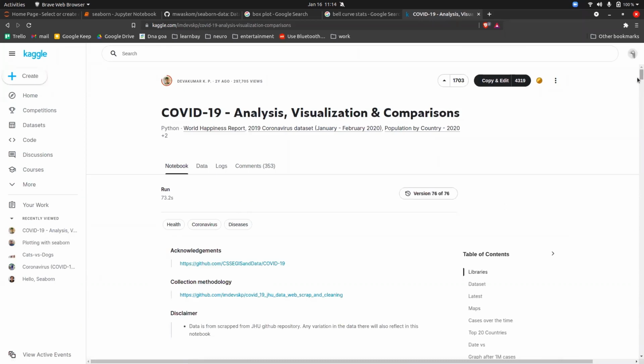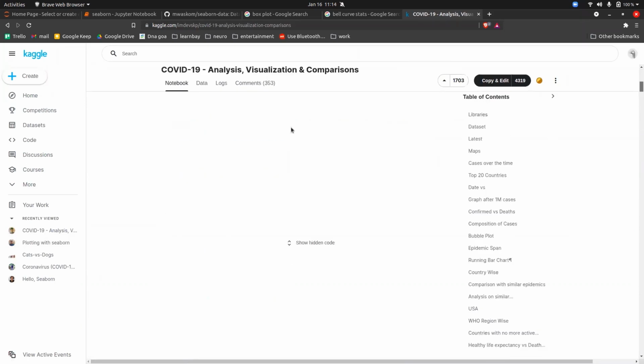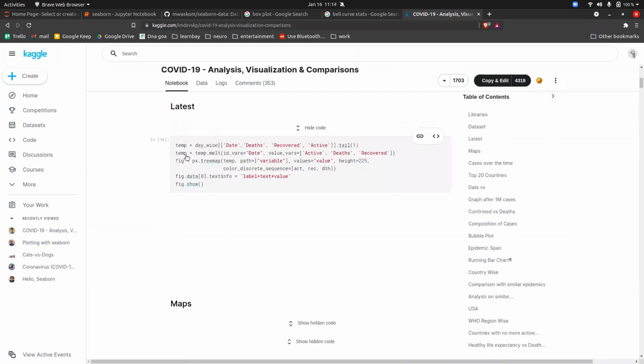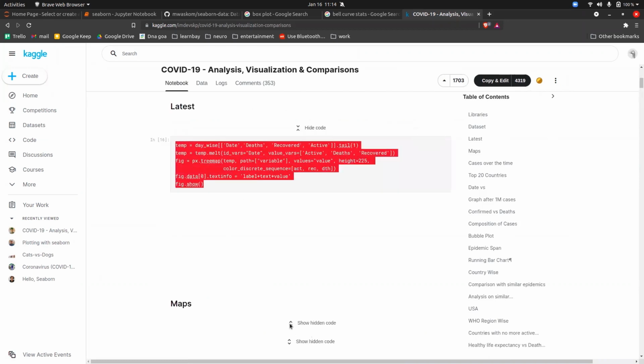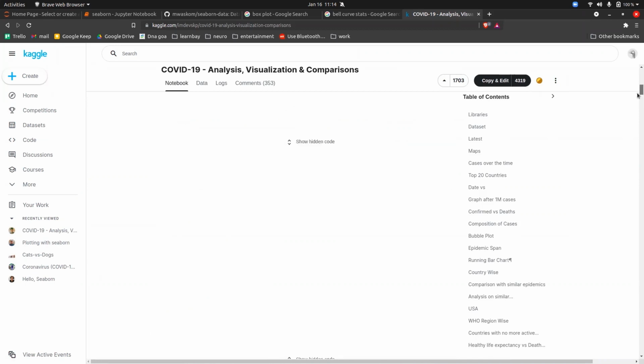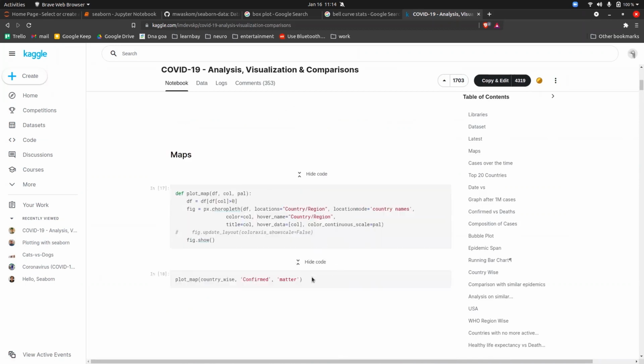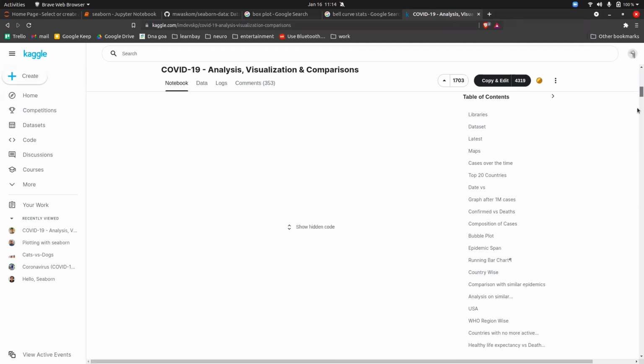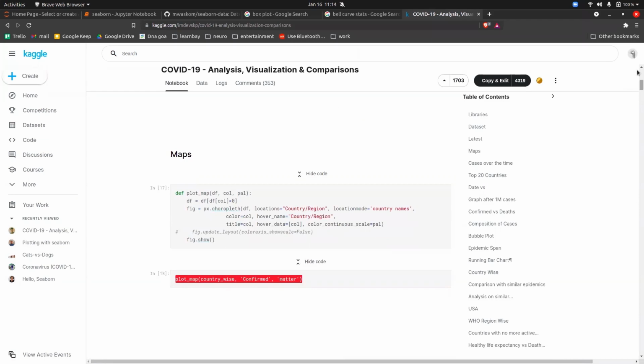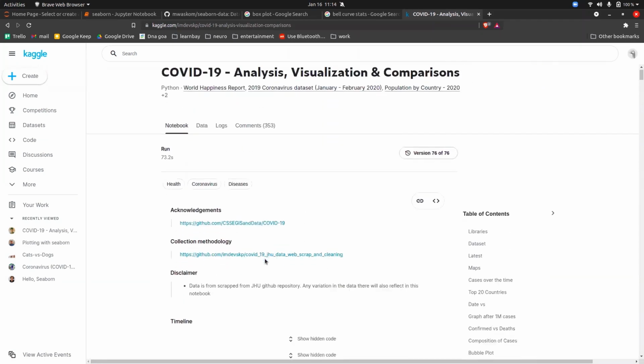If you scroll down and expand this, this is the data that I have. If you expand this, this is how the people have coded. Expand this, this is how the people have plotted a map. I think there is a rendering problem because of the net. Let's see.